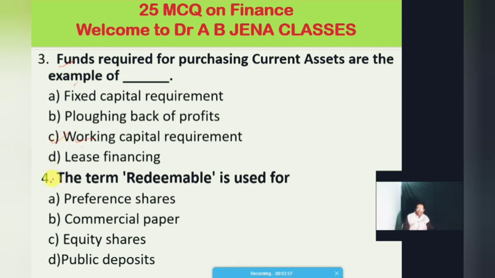Come to the fourth MCQ: the term redeemable is used for. Again I am repeating, the term redeemable is used for. There are four options. A, preference shares; B, commercial paper; C, equity shares; D, public deposit. The term redeemable is used for preference shares. As we know, on the basis of redemption, preference shares are divided into two parts: redeemable preference shares and irredeemable preference shares. So A is the right answer.